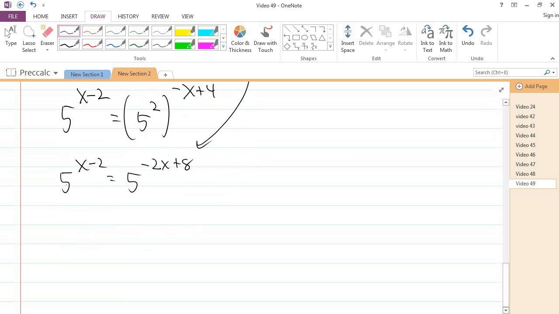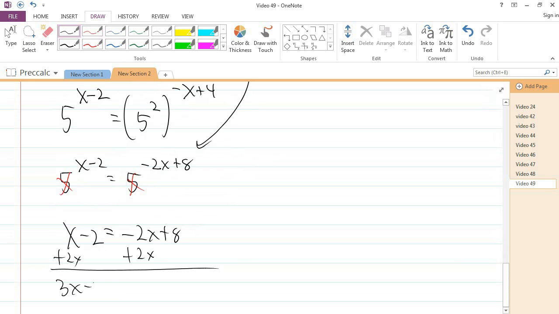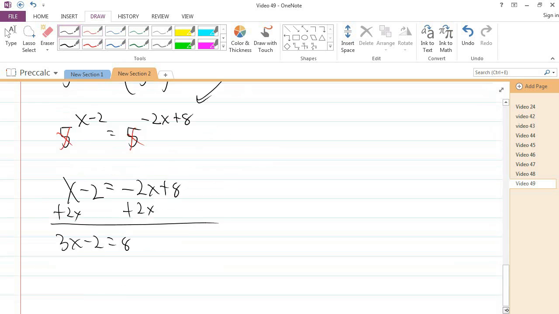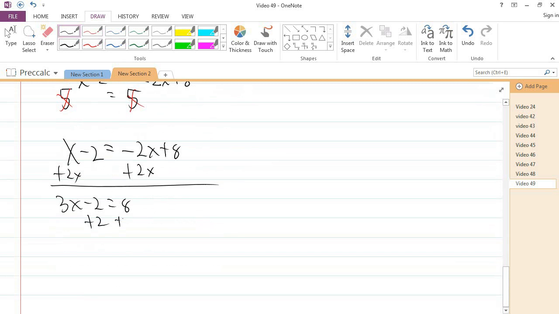And at this point, the bases are the same. I can drop them like they're hot and solve what's left. So plus 2x plus 2x, 3x minus 2 equals 8, plus 2 plus 2, 3x equals 10, divide by 3, x is 10/3.